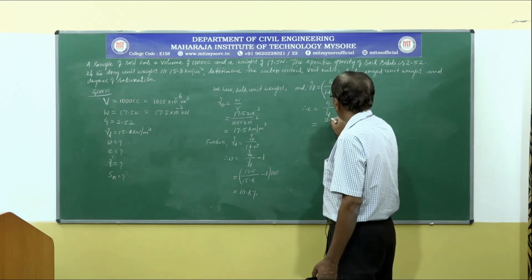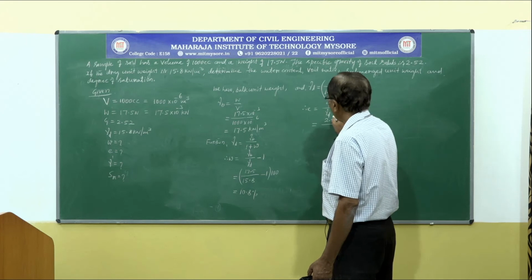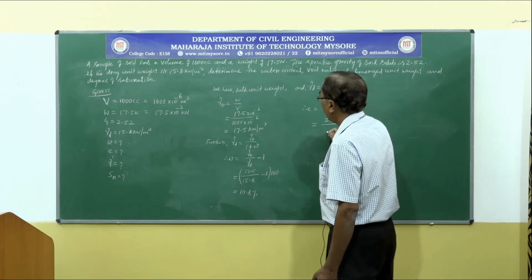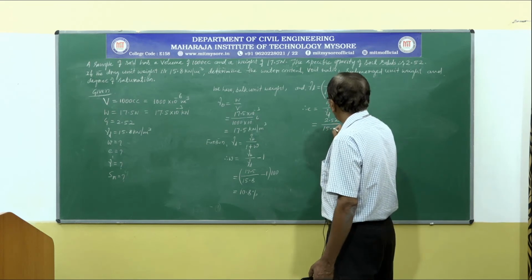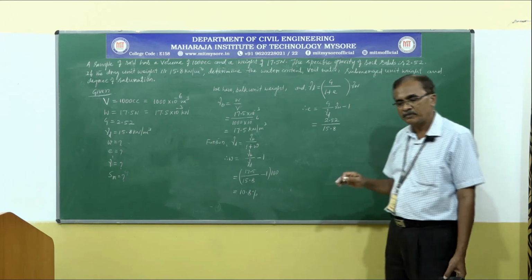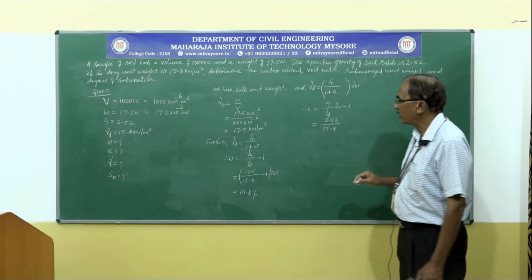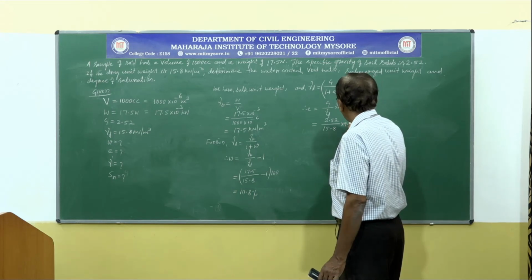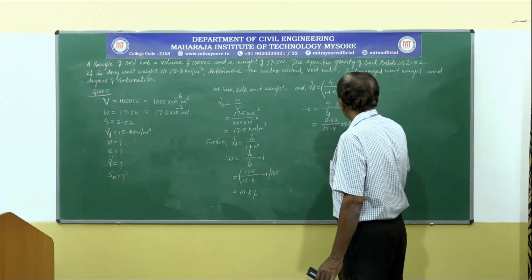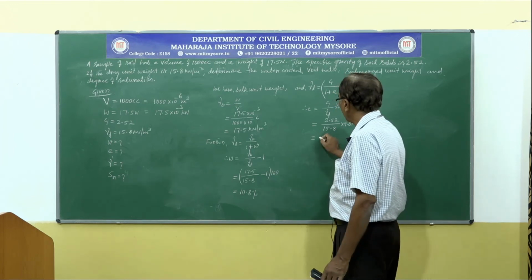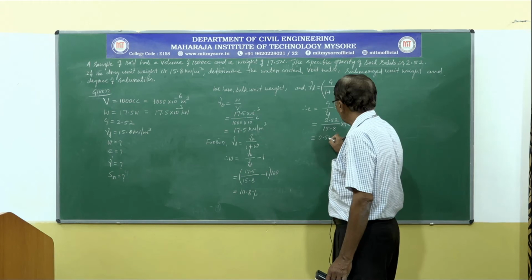It is G is equal to 2.52 divided by gamma D is 15.8 into gamma W. Unless specified, you have to assume the value of unit weight of water as 9.81 kilonewton per meter cube, minus 1. That is equal to 0.5646.